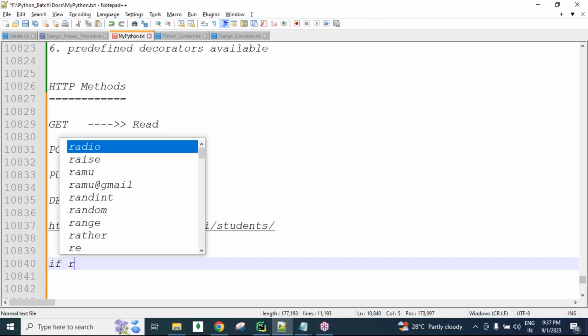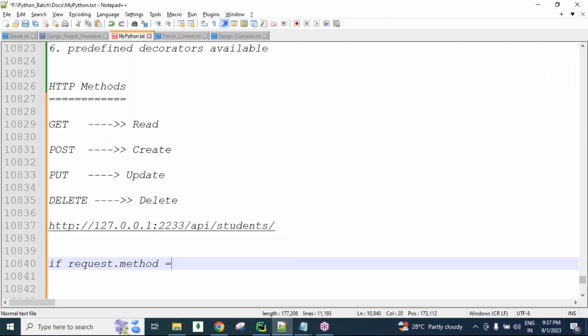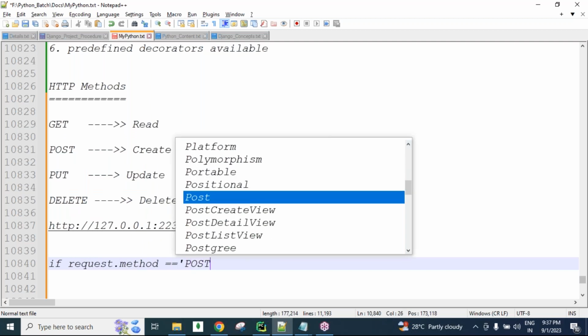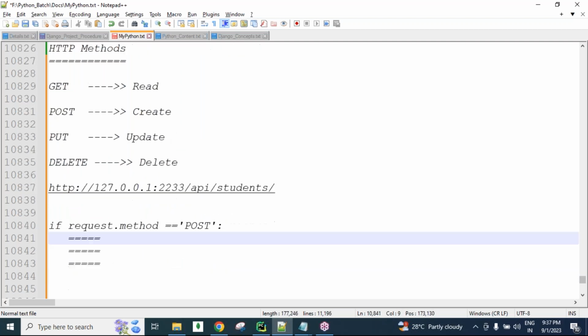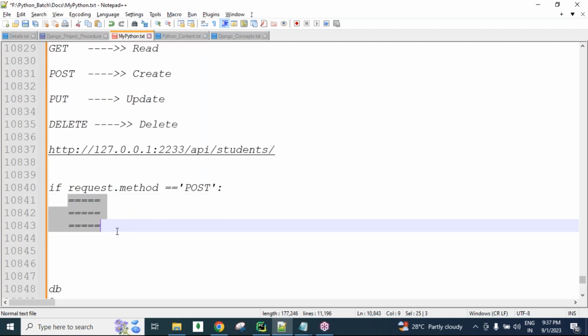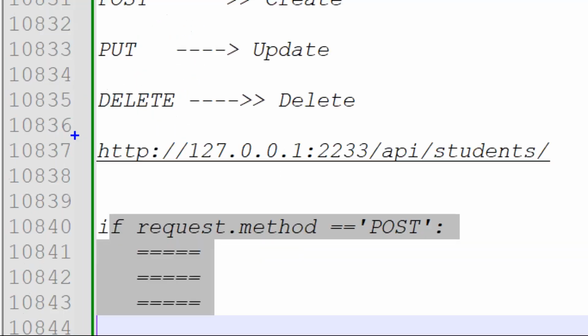If request.method == post, then we write post related logics, to store the data into the database. Clear that? All this information is available in the HTTP module only.